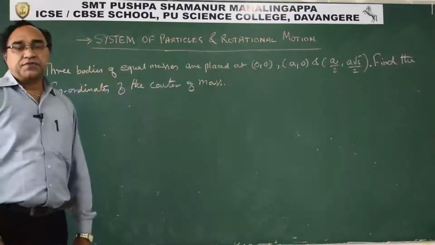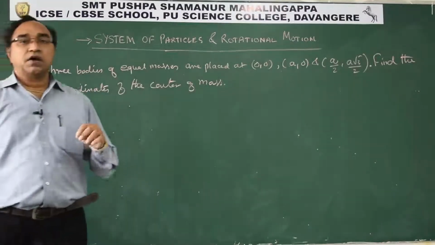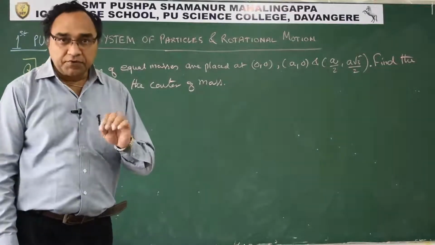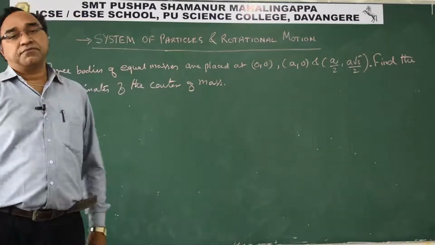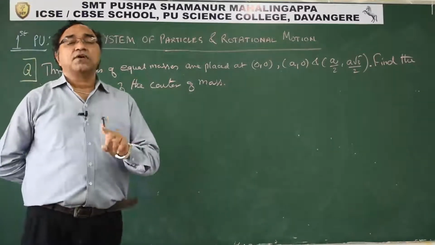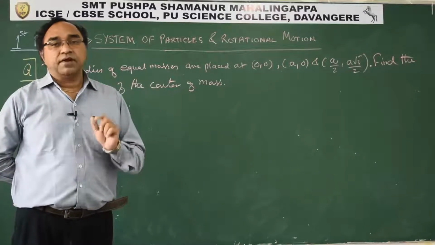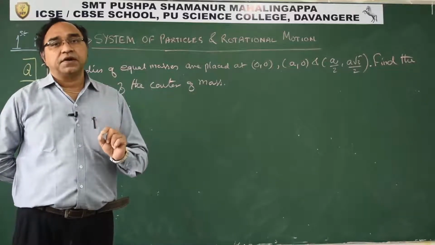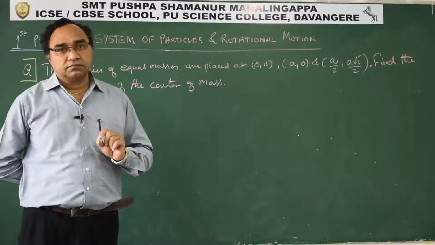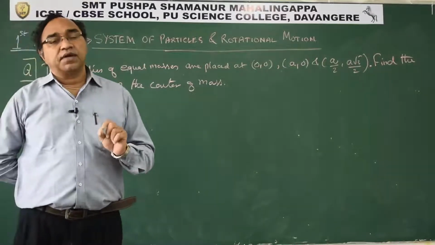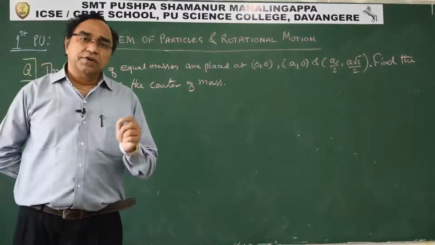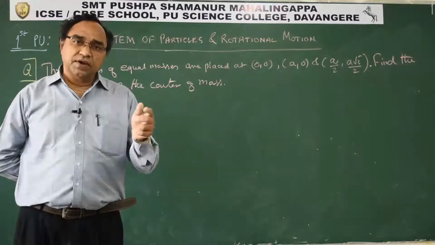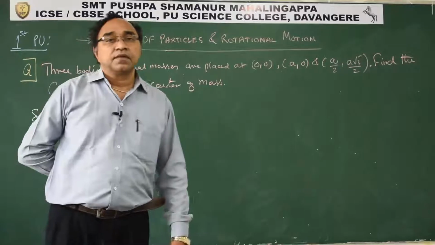Well students, let us take one numerical to highlight how to use the expression for the center of mass. Two expressions we have seen. One is for a discrete mass, where the mass of each particle is separately given, like m1, m2, m3, m4, and their coordinates are given as x1, x2, x3, y1, y2, y3.